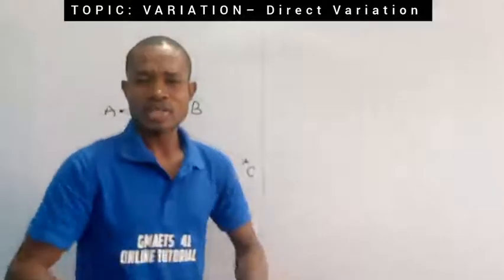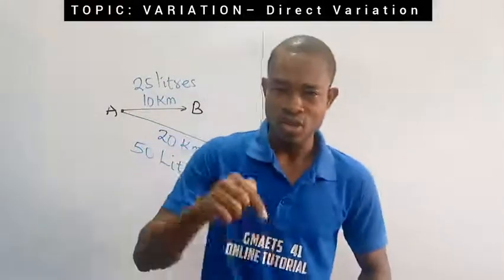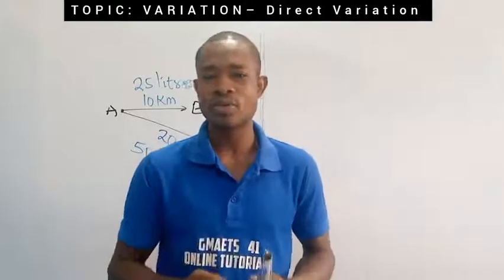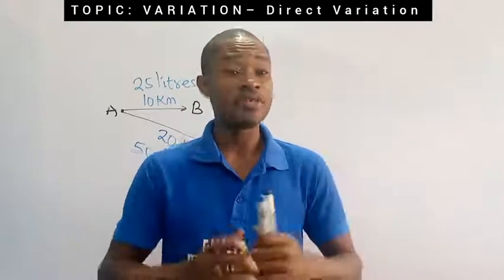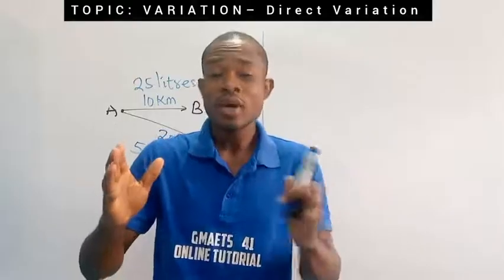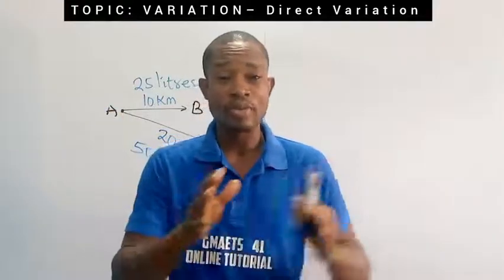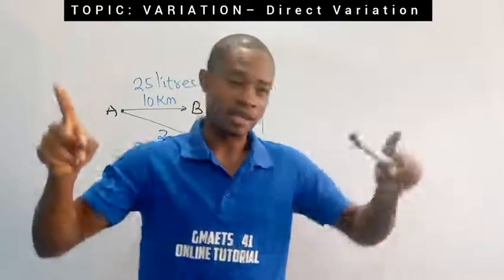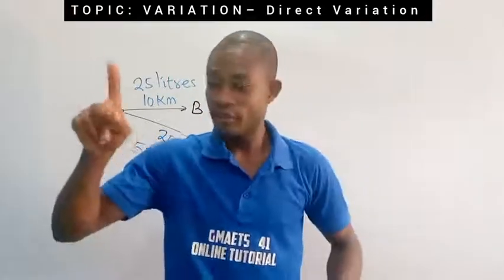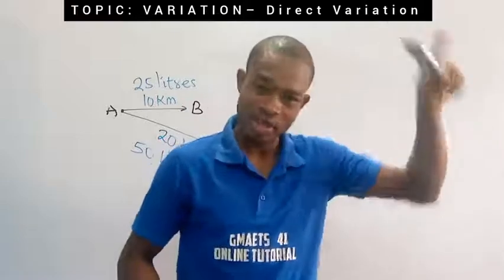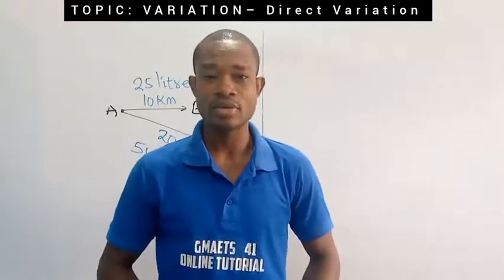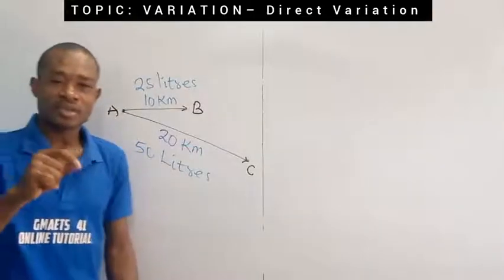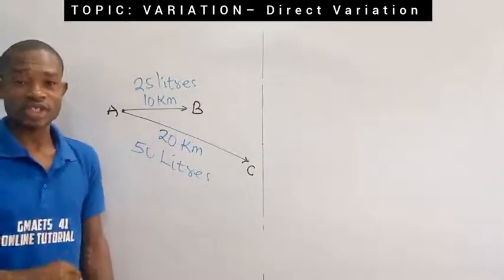You can think of other examples, are you getting? And of course, use the comment box. Drop some other real life examples of direct variation. Remember the idea. What happens to one of the quantities is expected to be what happens to the second quantity. If this is increasing, the other will also be what? Increasing. If this is decreasing, the second will be expected to what? Decrease.